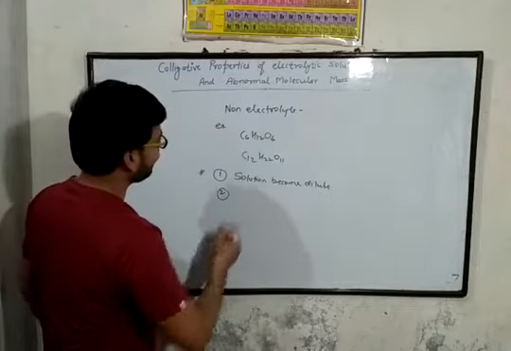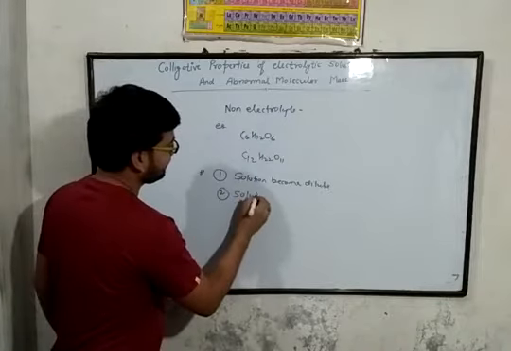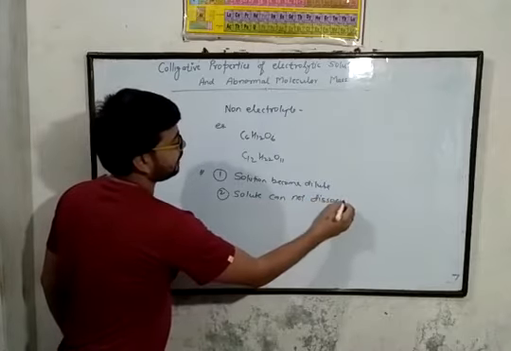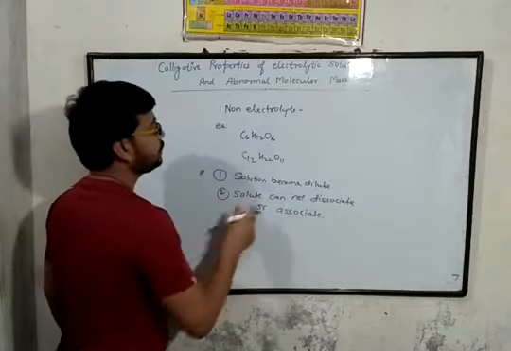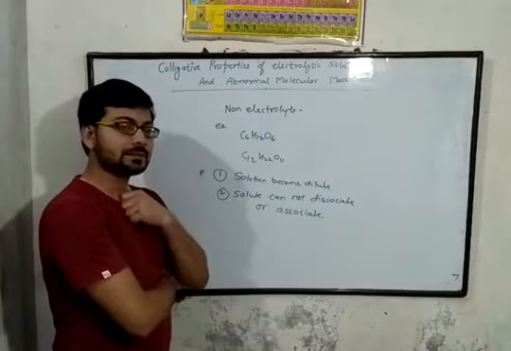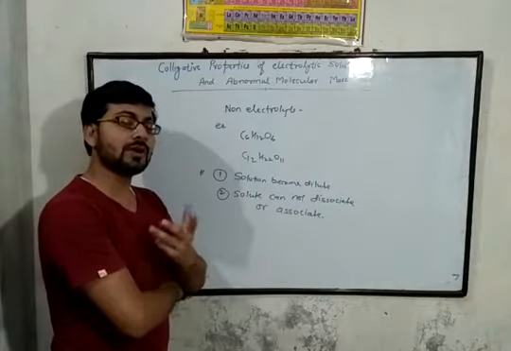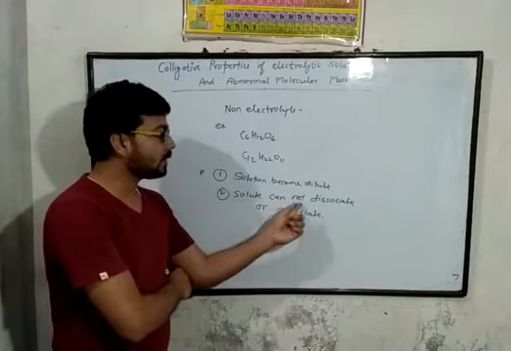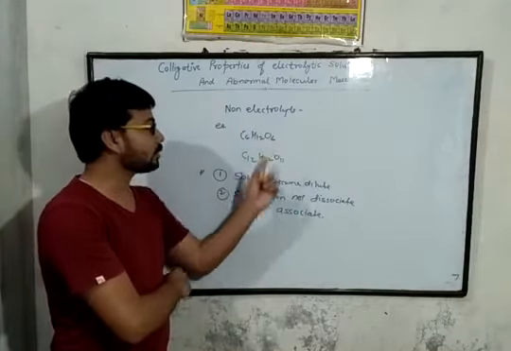Now the second condition: in the solution, the solute cannot dissociate or associate. These are the two assumptions for the colligative properties. That means the solute is a non-electrolyte.